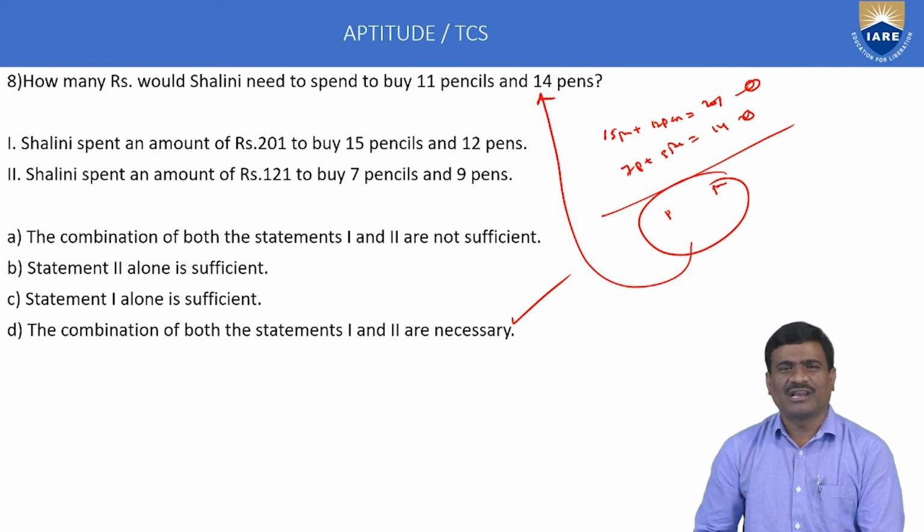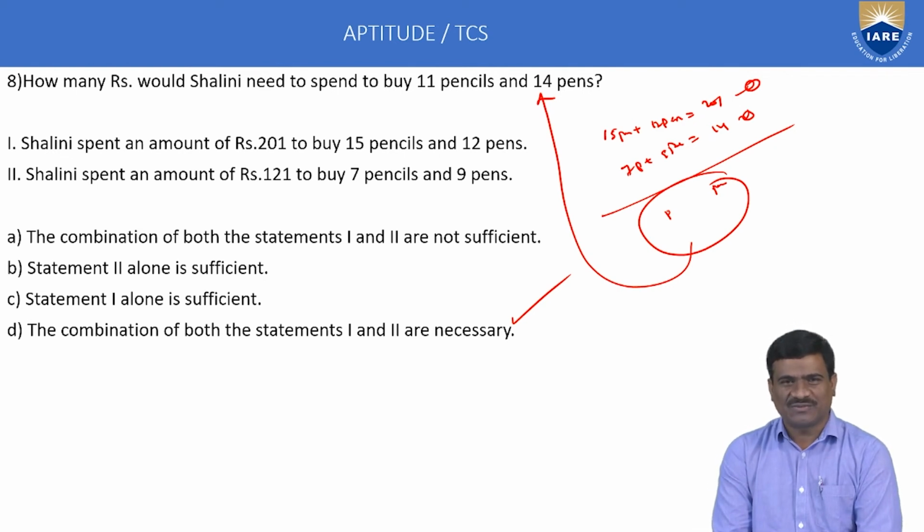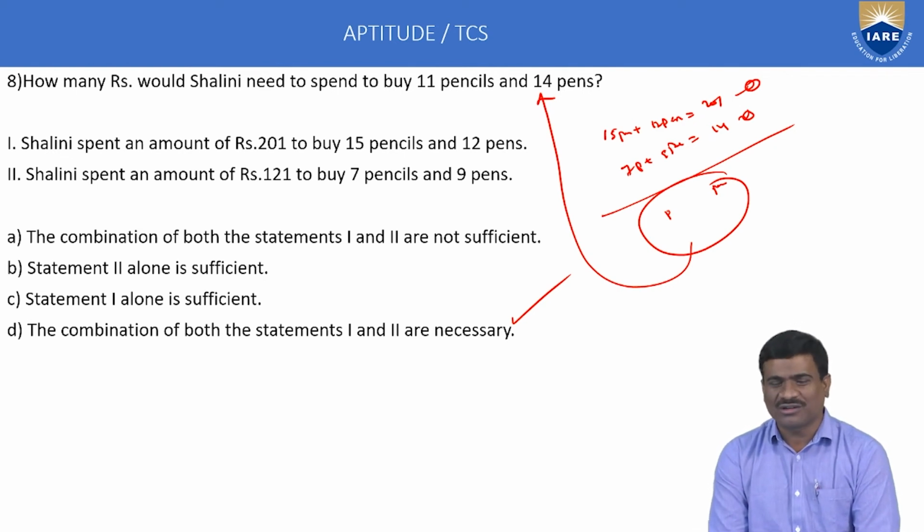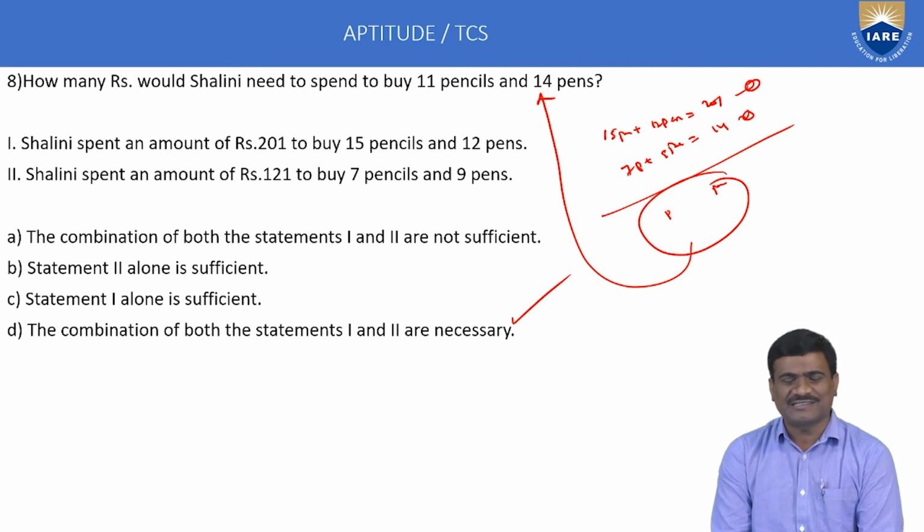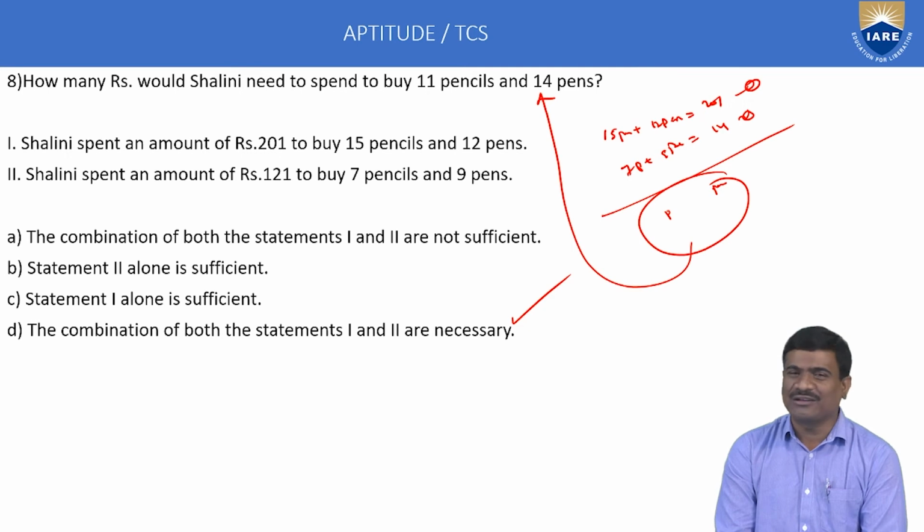Once more, the data sufficiency topic concept. First calculate the first statement alone, then the second statement alone, if not, combine statements A and B. But the first statement alone is not enough to calculate pencil and pen cost; prices alone are not possible using one equation. The second statement again is not possible, two unknowns, one equation.